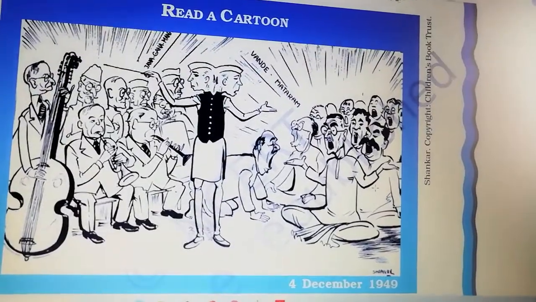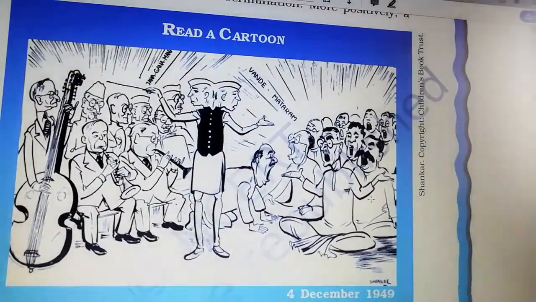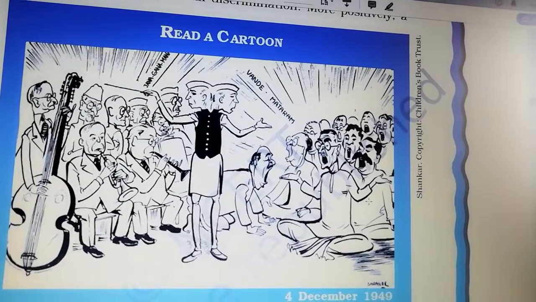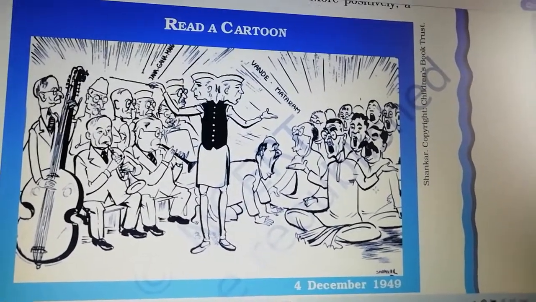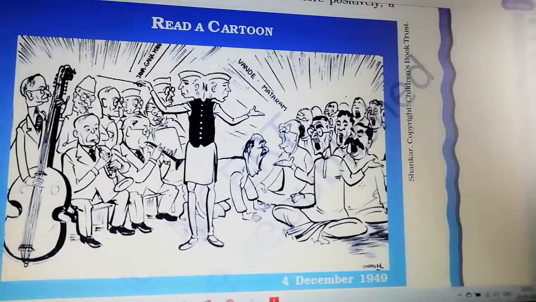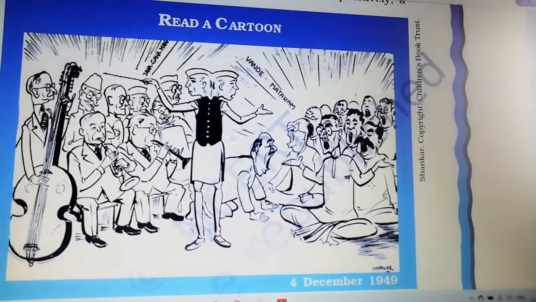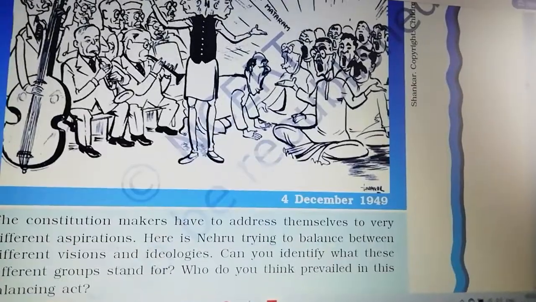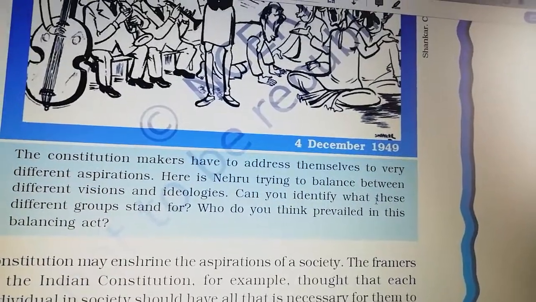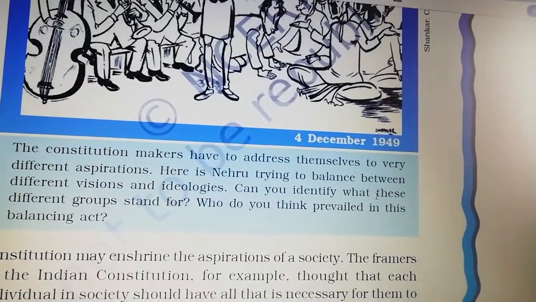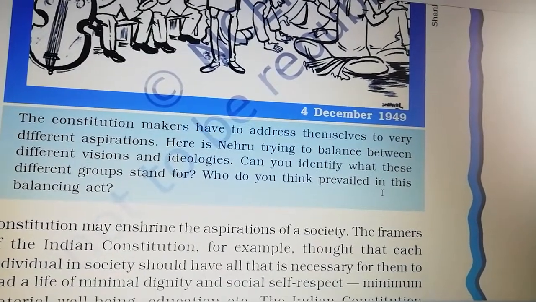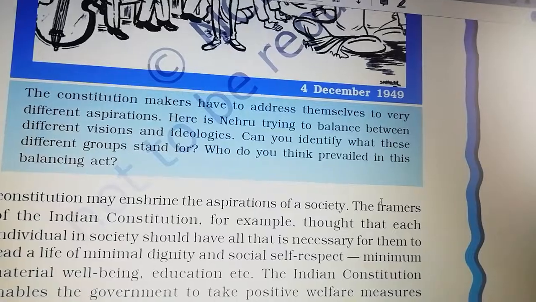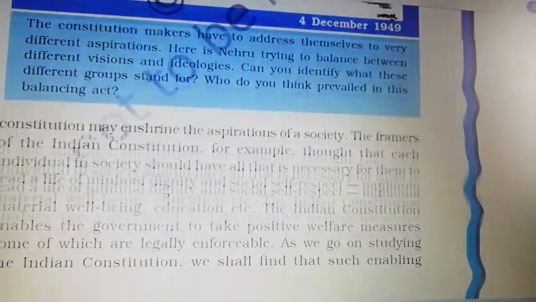Suppose in the constituent assembly there are some lawyers, civil servants, some freedom fighters. Each one will give their own opinion and ideology. We have to check all those aspirations and balance each and everything.